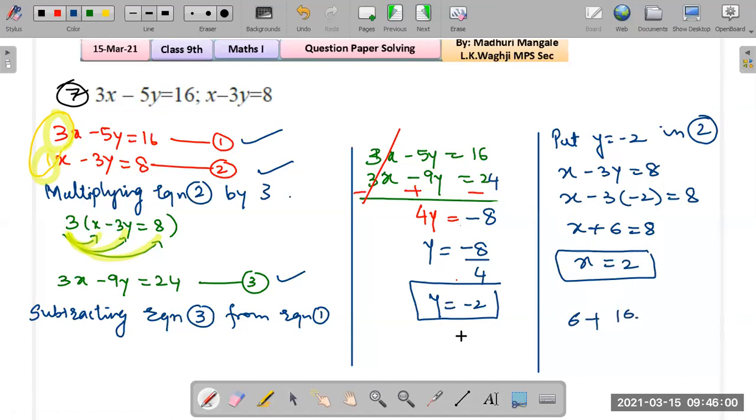Yes, you can always put these values in any one of the equations or both of the equations, and you can verify if your answer is correct. Like I did just now, if I put it in the second equation, that is 2 minus 3 times negative 2, this will become plus 6, and that will equal 8. So the second equation is verified. You can always quickly double check your answers. And the last step is to write the solution. So solution equals what? It is always written in the x comma y format. So 2 comma negative 2 is the answer.